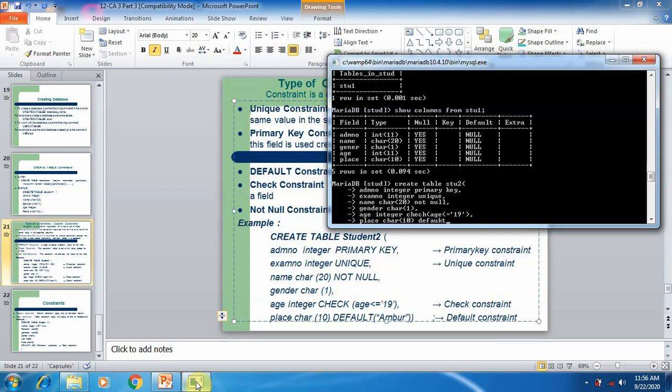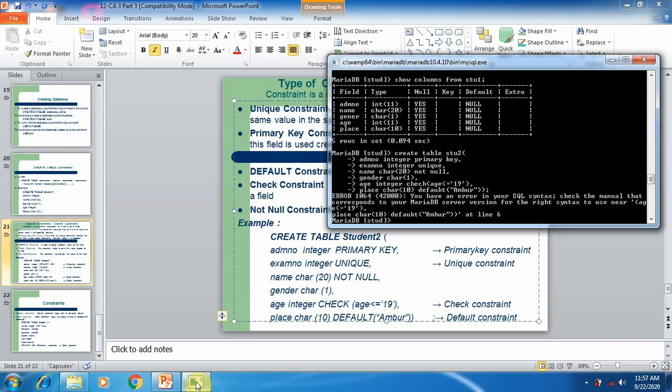The default value is Ambur. The Ambur should be enclosed within quotes. After typing the column names, use close parenthesis and then type semicolon, then execute the command simply by pressing the enter key.